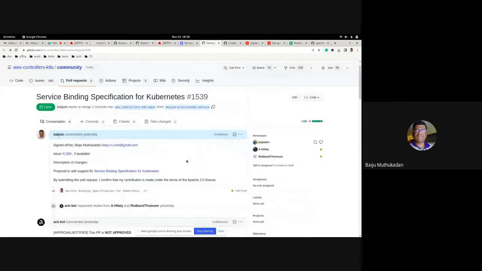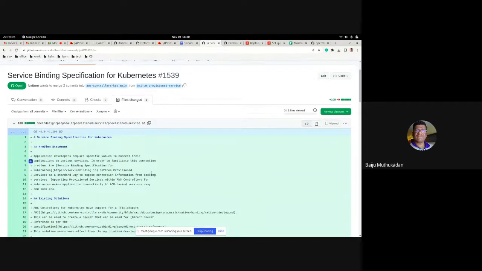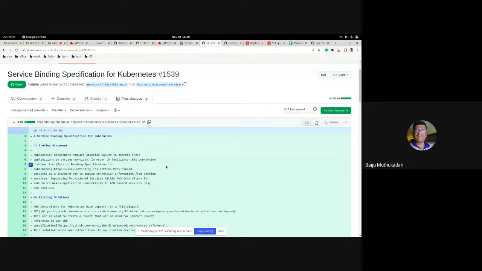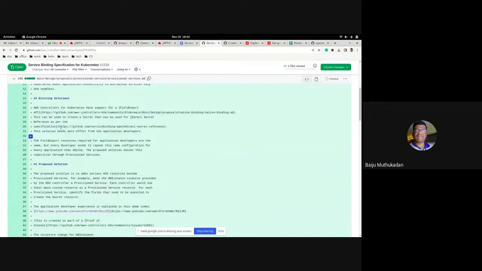I'm also thinking otherwise it's going to be a bit of a huge task when it comes to implementation. That I'm very sure of, because when I did the POC, it was mostly a hack, but the actual implementation would be more challenging than that. Anybody else has any thoughts? I think others must already have gone through this content anyway. I tried to give a contrast with the existing solution also, that field export API, which is usable with the direct secret reference that I also mentioned. But our solution is going to be much more flexible than using a direct secret reference.